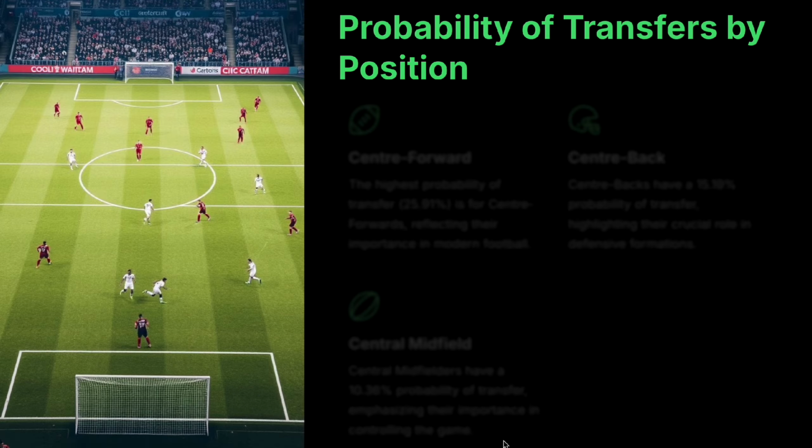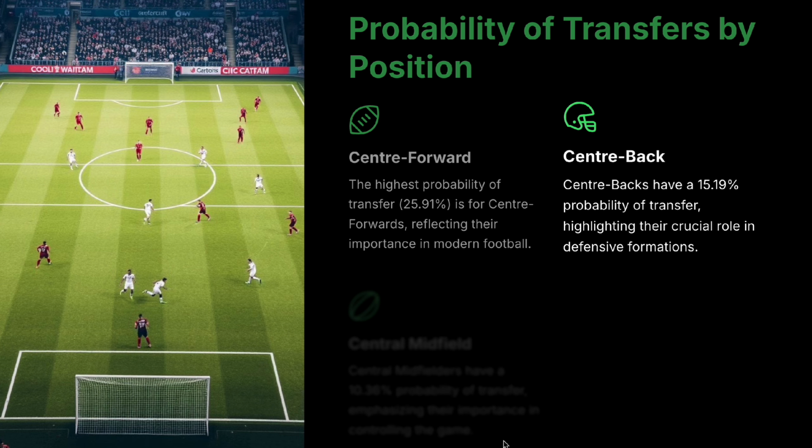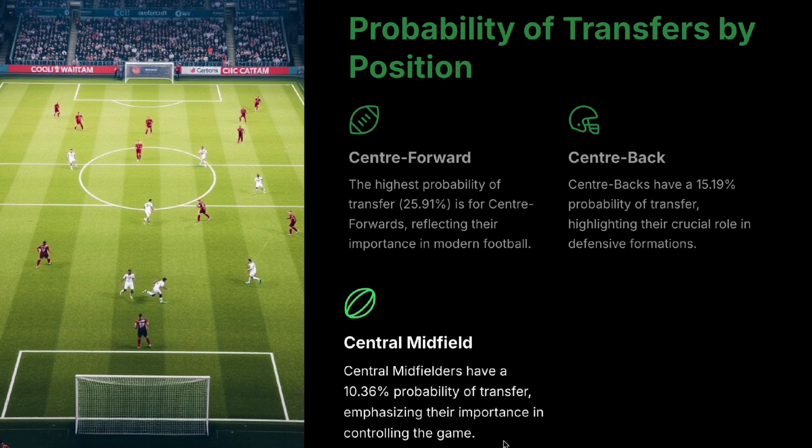Probability of transfers by position. We also looked at the probability of transfers for different positions. 1. Center forwards. They have the highest transfer probability at 2,591%, reflecting their importance in modern football. 2. Center backs. Defensive players account for 1,519% of transfers, showing their critical role in team structure. 3. Central midfielders. Their transfer probability is 1,036%, highlighting their importance in controlling the game.